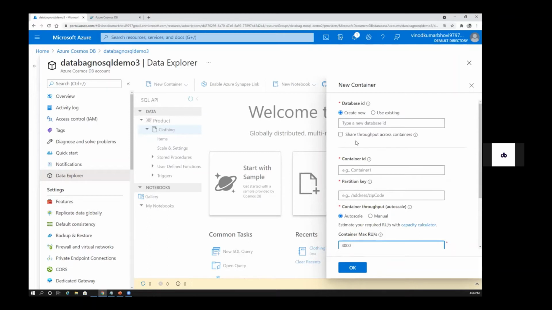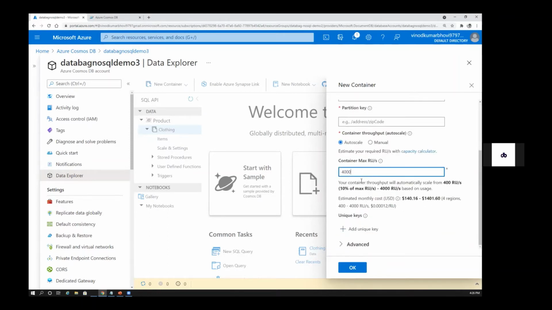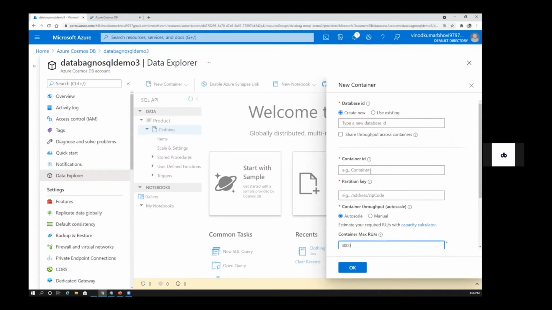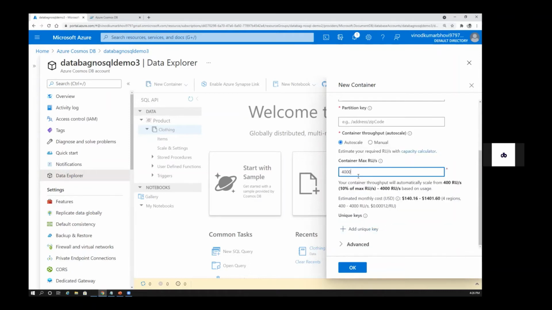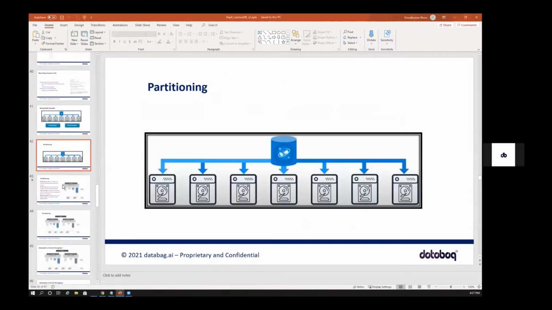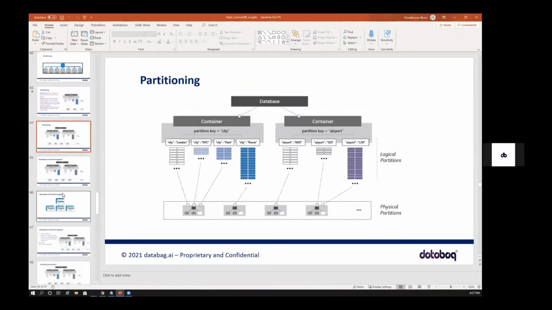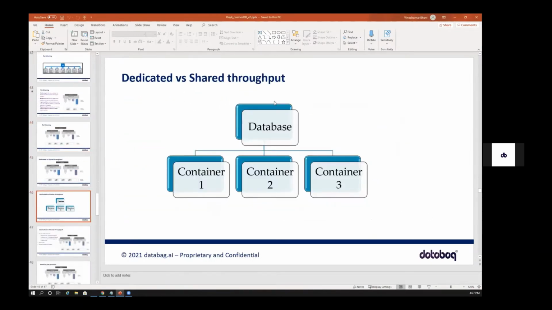If you provide RUs at the database level, you don't get an option to provide RUs at the container level, because all the containers within this database will consume the RUs from this. This is called shared. And here you are adding RU for the specific container, so this is called dedicated. Very straightforward. I think I should have a slide for that: dedicated versus shared throughput. You can see it here within this slide.